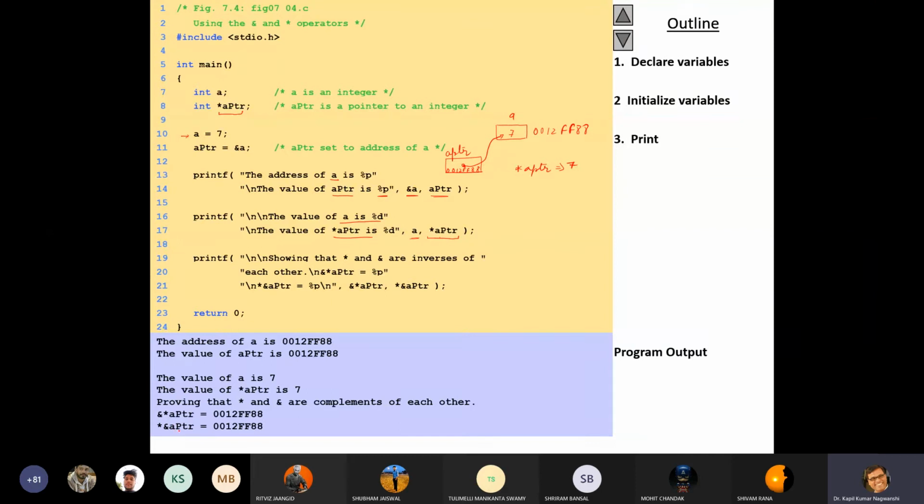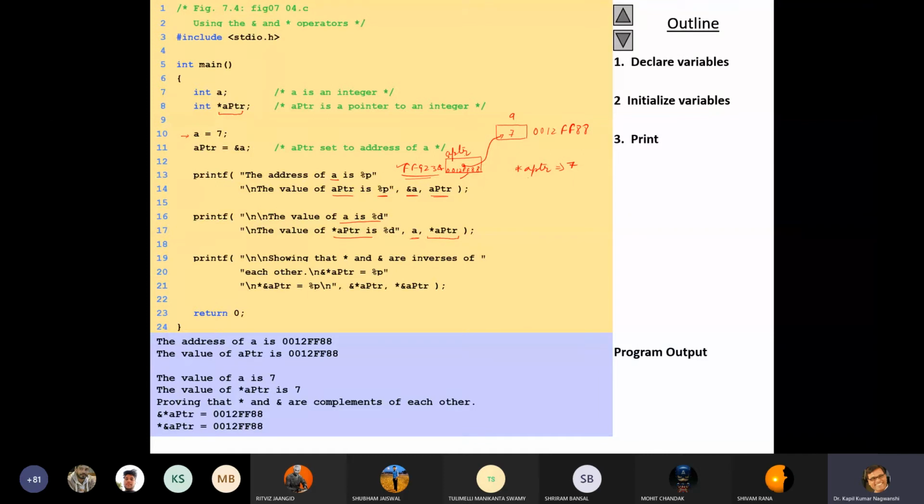Okay, so let me see if the address of aptr is given. No, it is not given. So some address like FF9234 will be there. This is the address of aptr. Whenever I access the address of aptr, it will give you this output. Whenever I access aptr, this will give you this output.